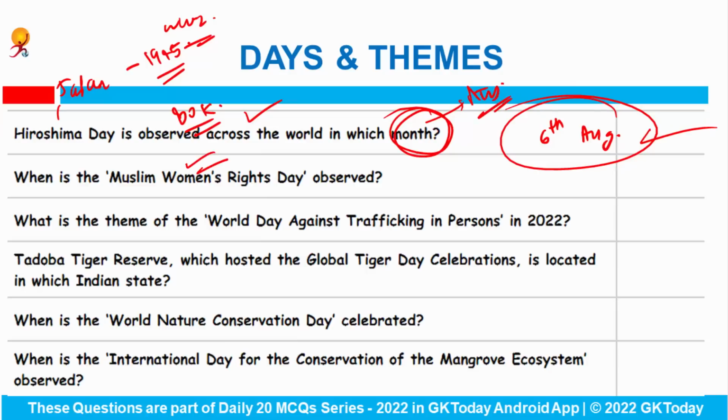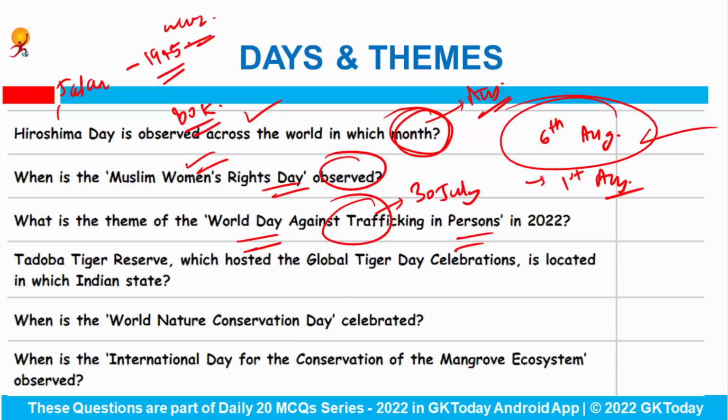When is the Muslim Women's Rights Day observed? This day is observed every year on 1st of August. What is the theme of the World Day Against Trafficking in Persons in 2022? This day is observed on 30th of July every year, and this year's theme was Use and Abuse of Technology.